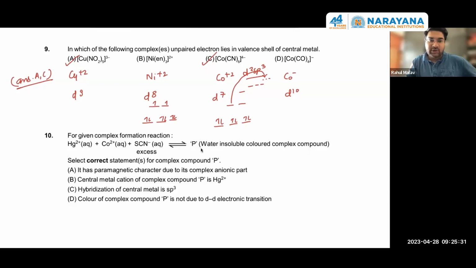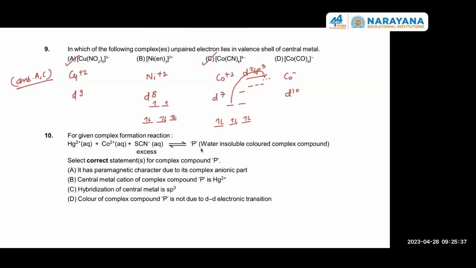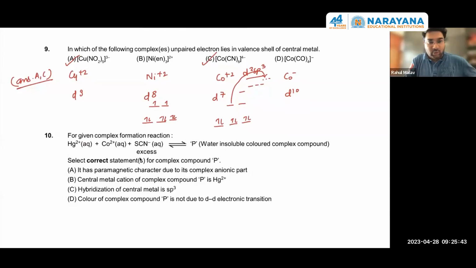First of all, let us discuss the complex. What complex is forming here? SCN6 minus, sir. With cobalt or with mercury? SCN minus is a weak field ligand.